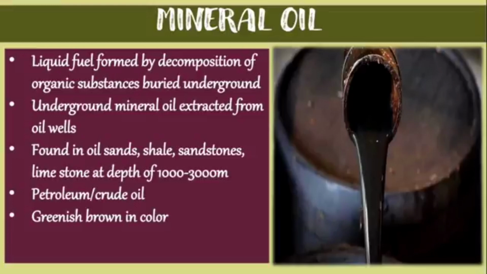So what are mineral oils? Mineral oils are basically the liquid fuel formed by decomposition of organic substances buried underground.